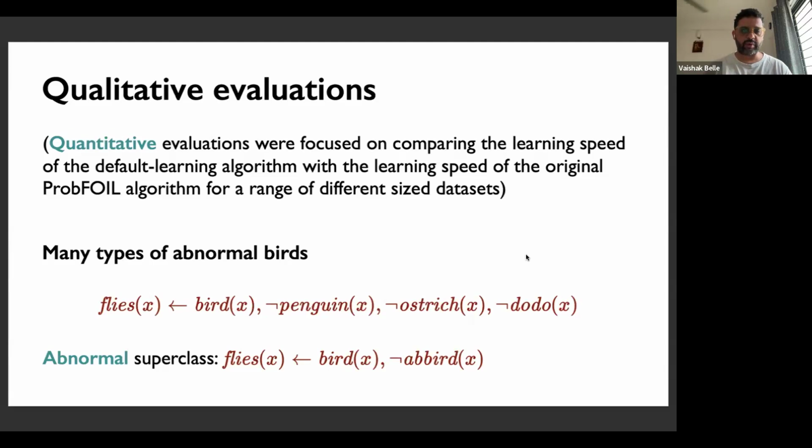But to give you an example of a qualitative evaluation we do, you could consider a more complicated example where there are a number of abnormal birds. So for instance, you could have all birds fly except penguins or ostriches or dodos. And as expected, three of these classes are essentially collapsed into a single superclass of abnormal bird, and so you basically have the rule that if X is a bird and not abnormal, then it flies.